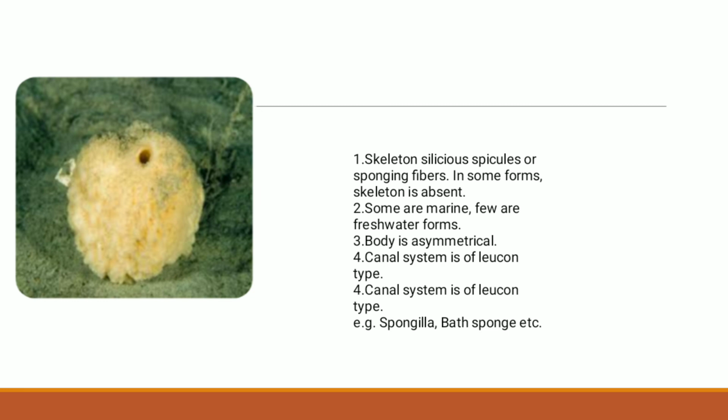Some are marine, while a few are freshwater forms. The body is asymmetrical, that is, there is absence of symmetry. The canal system is of Leucon type. It is either apodal or diplodal. For example, Spongilla, bath sponge, etc.